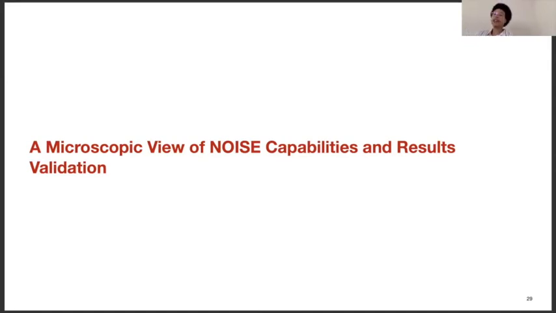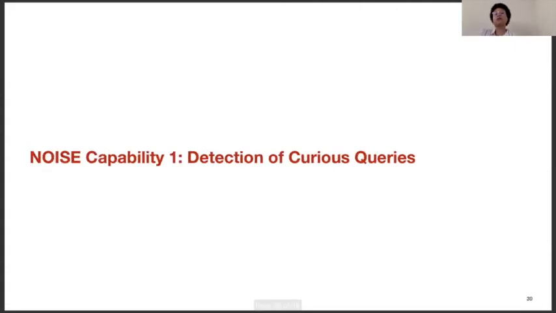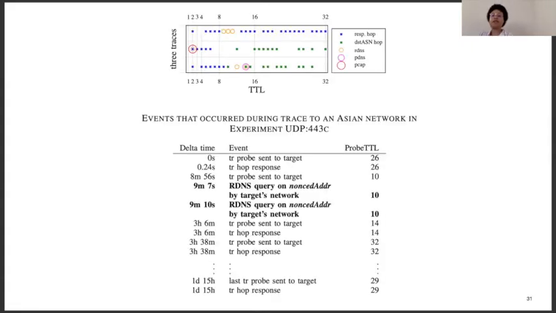Given the myriad instances of monitoring that we detected, we validated a subset of these by gathering ground truth for the capabilities we'll present next. Noise capability 1, detection of curious queries. In the top figure, you can see a visualization of 3 UDP-443C experiment traces to 3 separate targets that show evidence of monitoring.